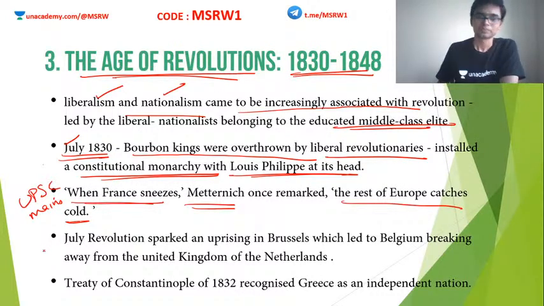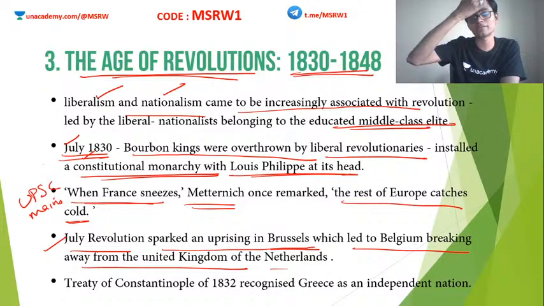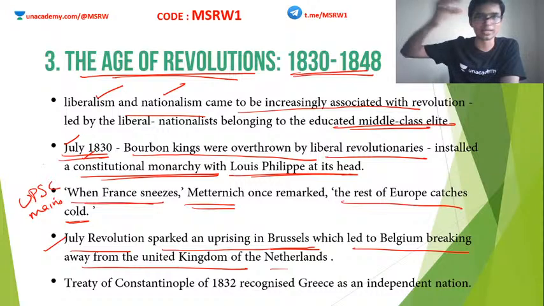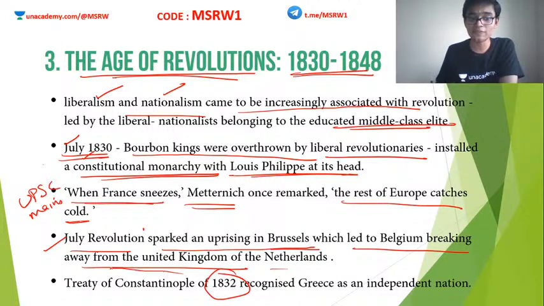So this July Revolution of 1830 sparked an uprising in Brussels, which led to Belgium breaking away from the United Kingdom of the Netherlands. I told you earlier, as per the Congress of Vienna, Belgium was given to the Netherlands. Now from France, these kinds of ideologies spread to other nations also. Here we can see an example where Belgium broke away from the Netherlands after an uprising in Brussels. Similarly, in 1832, as per the Treaty of Constantinople, Greece became an independent nation.